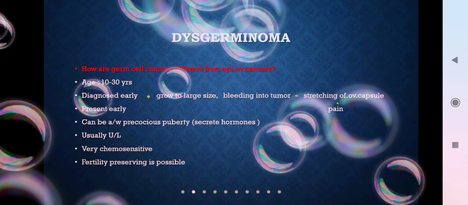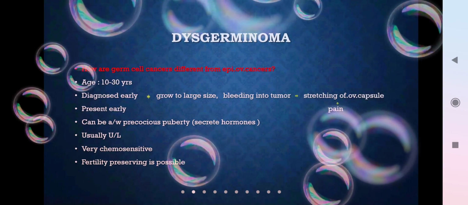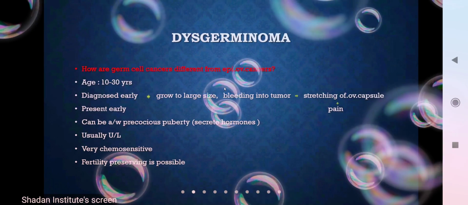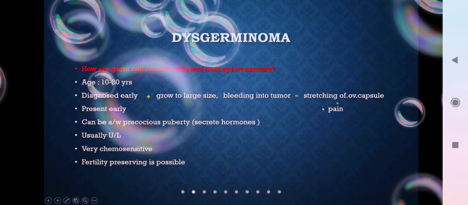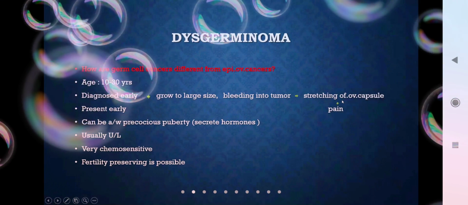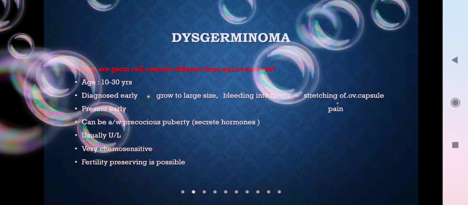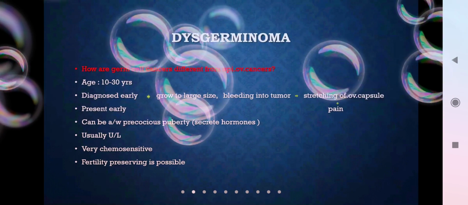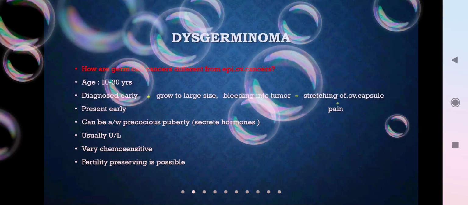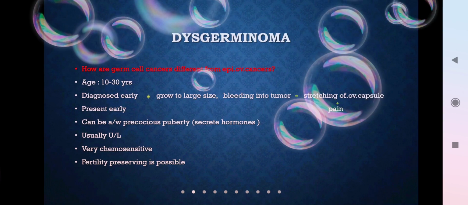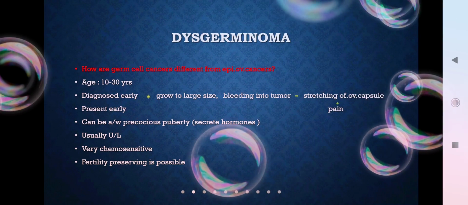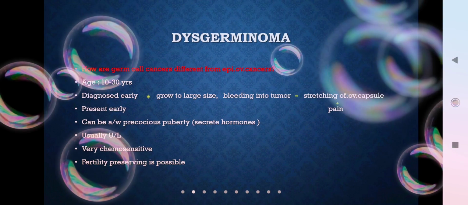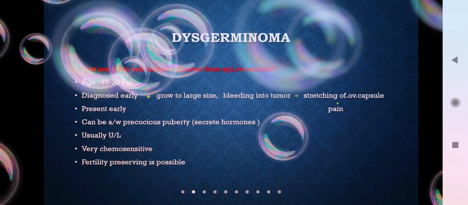Epithelial cancer is usually diagnosed very late, whereas germ cell tumors grow to a very large size and there might be bleeding into the tumor because of stretching of the ovarian capsule, leading to pain. That is the reason these germ cell tumor patients present to us early, in the first stage. So we diagnose it early and the prognosis will usually be better.